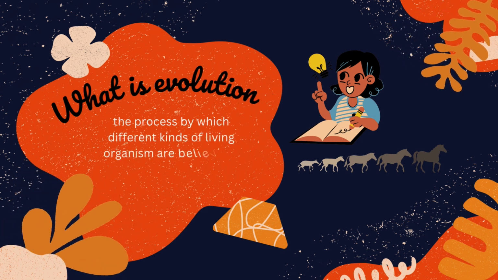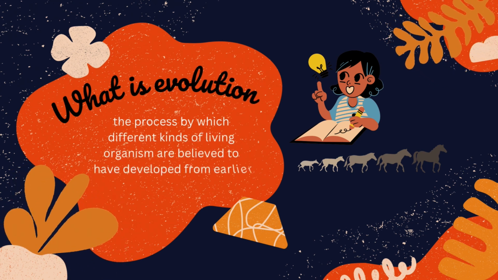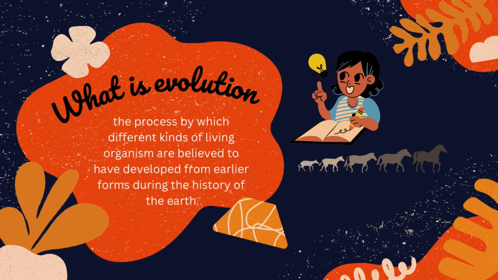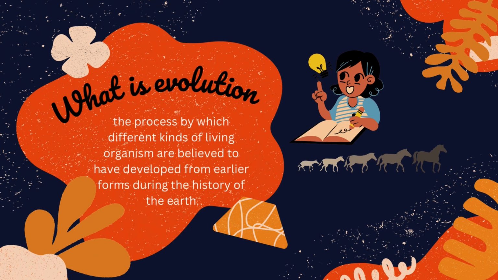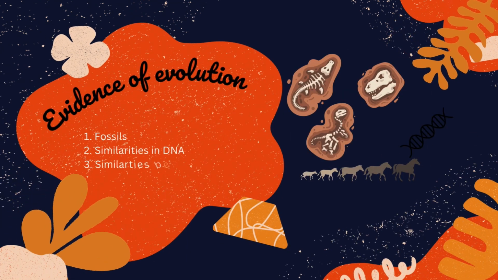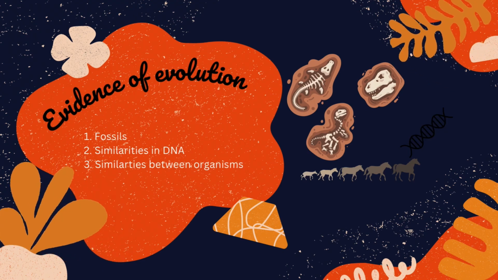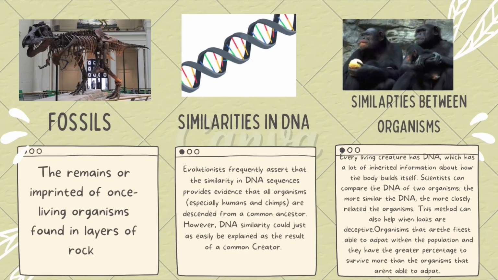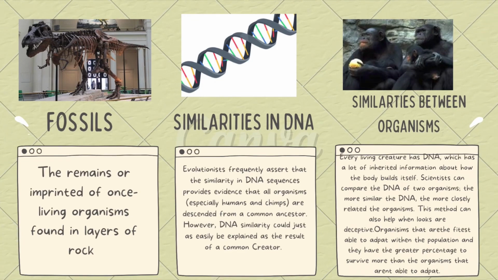What is evolution? It is the process by which different kinds of living organisms are believed to have developed from earlier forms during the history of the Earth. Evidence of evolution: fossils, similarities in DNA, similarities between organisms. Fossils are the remains or imprints of once living organisms found in layers of rock.